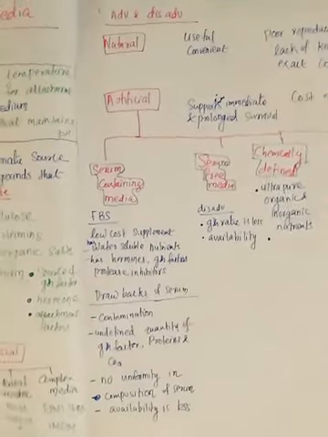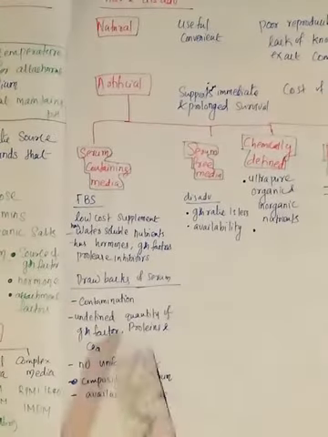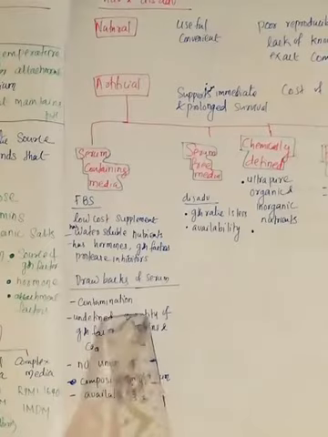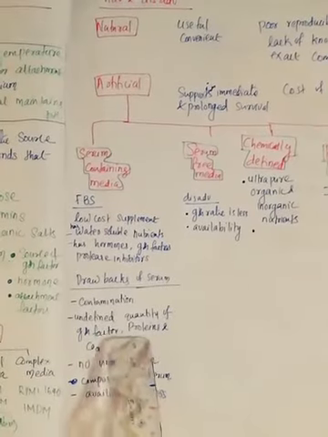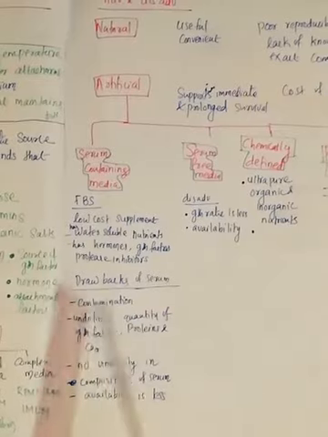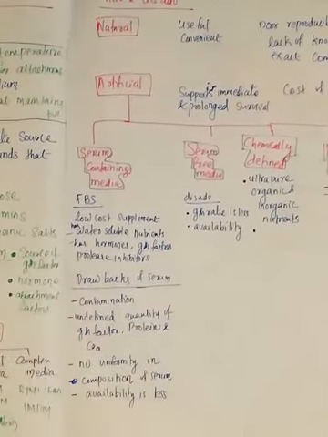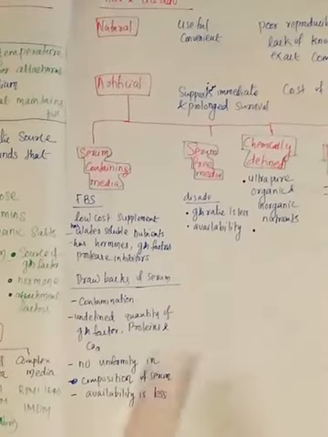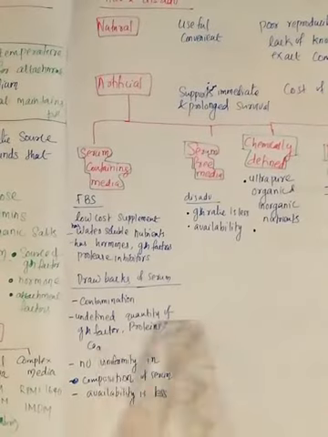Now what are the drawbacks of serum containing media? There is a chance of contamination. High chance of contamination is there, because the serum what you are collecting, you are not purifying it. Maybe if any contamination is there in the blood, some viruses or something, then your culture completely gets contaminated.